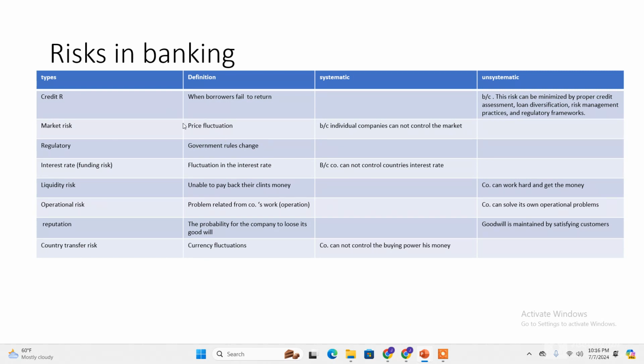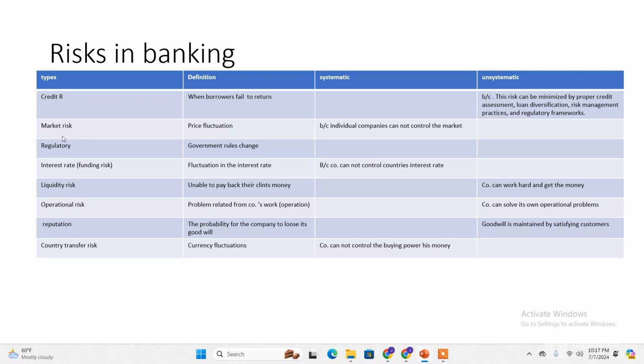psychology has changed and thought that the airplane that the Boeing company made doesn't function properly, or they are not durable. Because of that, the price might drop. This is what we call a market risk. So in banking institutions there are also some accidents which are created that make the price of that institution drop, which is uncontrollable by the company.